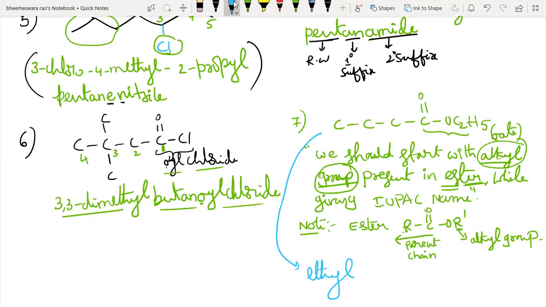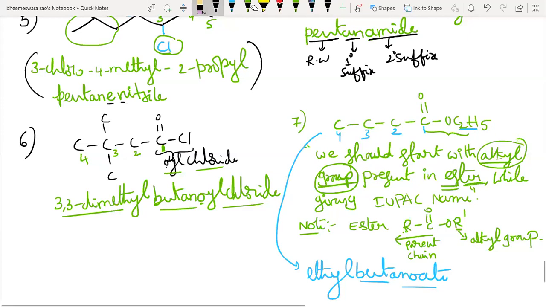Ethyl. It is ethyl. Now how many carbons in the parent chain? 4 carbon. Yes. Very good. So it is butanoate. Because 4 carbon, an because of single bond, primary suffix is ane. So here it is ane, and the suffix oate begins with a vowel, so you should drop the terminal e of the primary suffix. Very good.